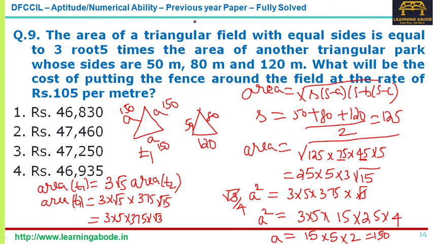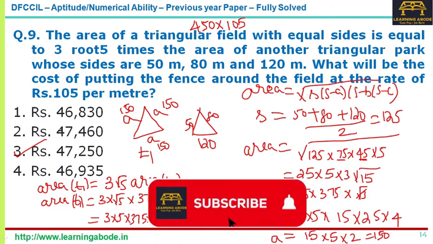The perimeter is 450, and the cost for 1 meter is 105. So 450 into 105. Now that's answer choice 3. How did I calculate 450 into 105?